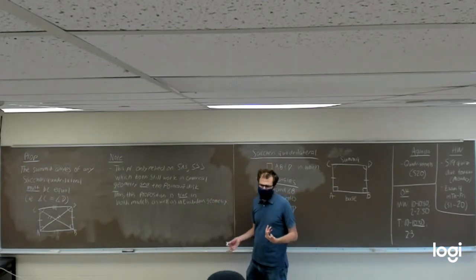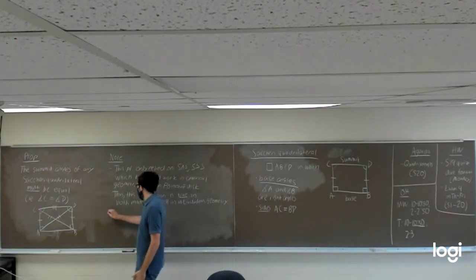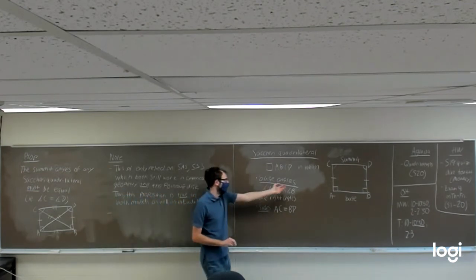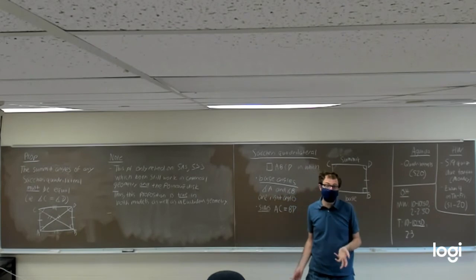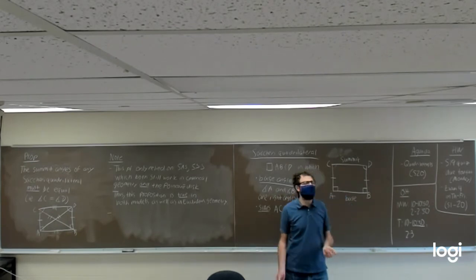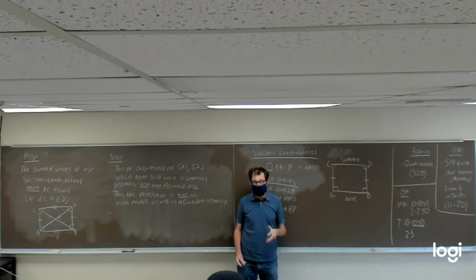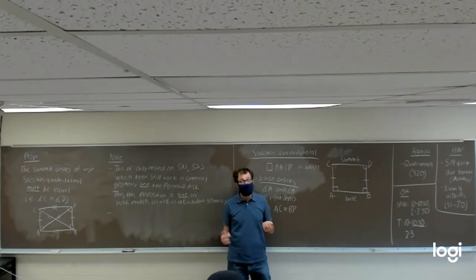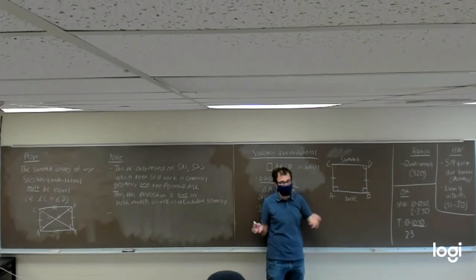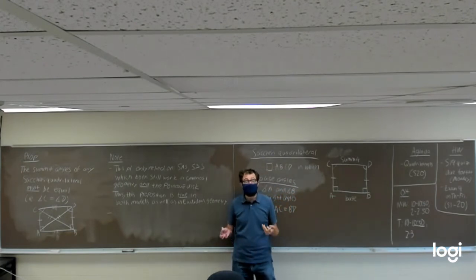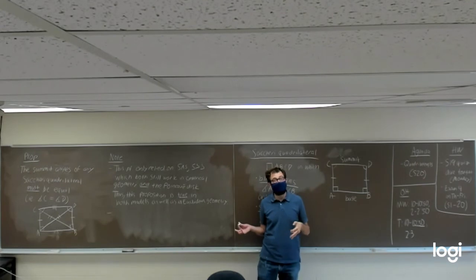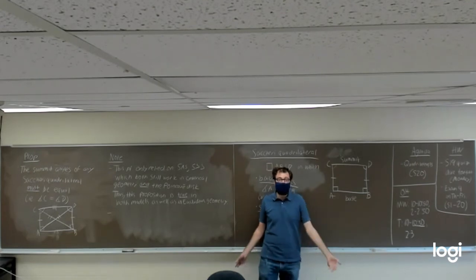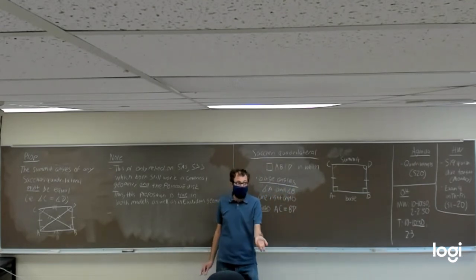One other note I want to make about this proposition is that if you look at this picture, we said angle C has to be equal to angle D. It certainly looks like angle C and D are also going to be right angles. But one thing I want you to notice is we proved angle C and angle D must be equal. We did not prove they are both right angles. Maybe they're both 45-degree angles or 150-degree angles.